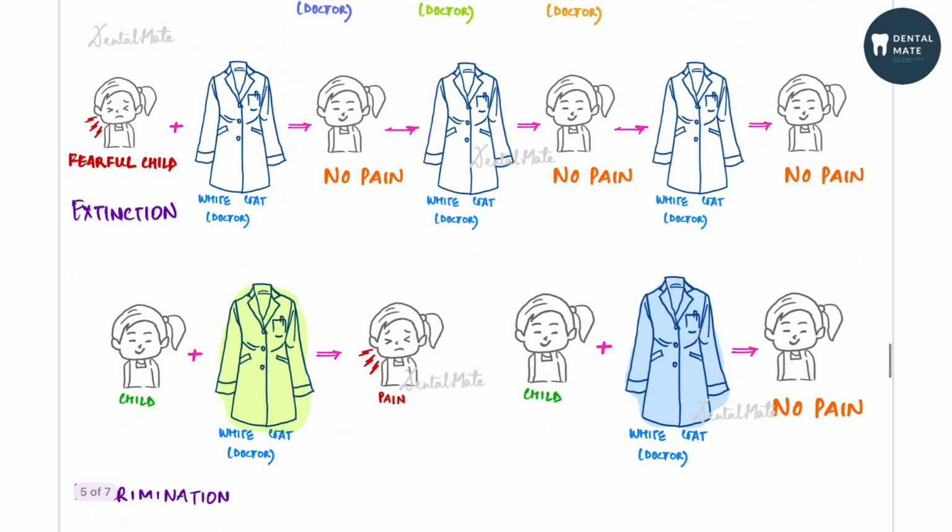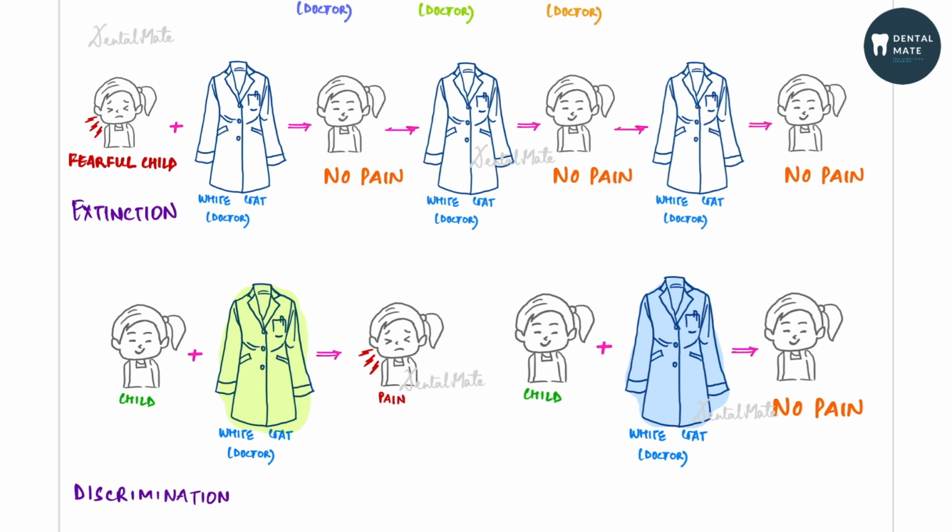Now, when this fearful child goes to different white coat doctors and sees that he is not having any pain, then what happens? His pain tries to extinguish. There is extinction of pain. So a fearful child has a thought in his mind that whenever I go to a white coat doctor, I would have pain. But when this child goes to the doctor and he is not having any pain, there is an extinction of this pain, or the extinction of the conditioned reflex.